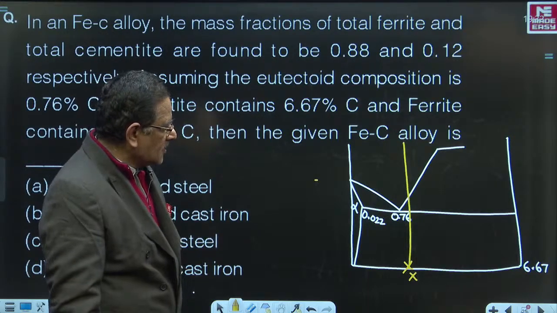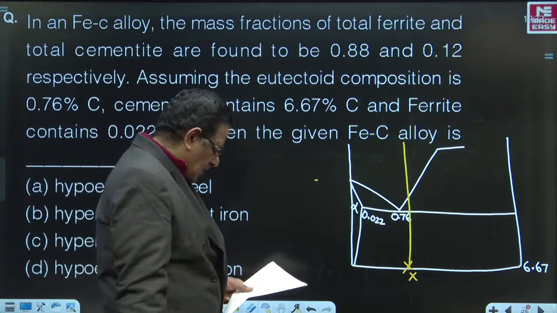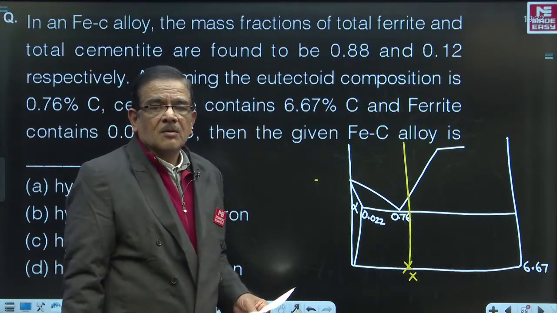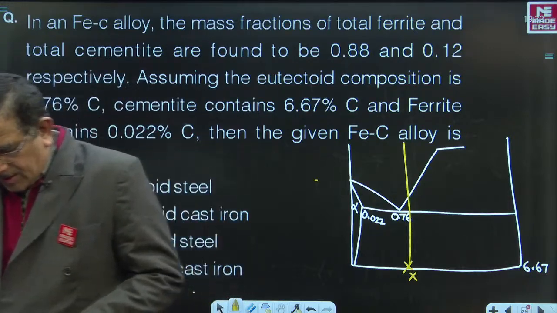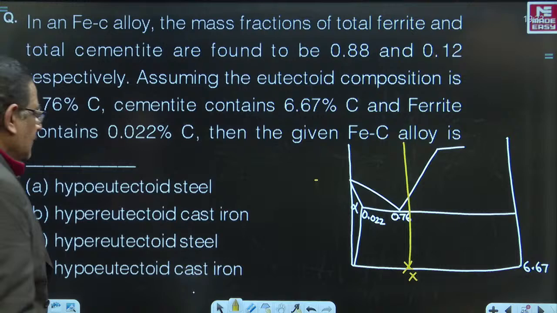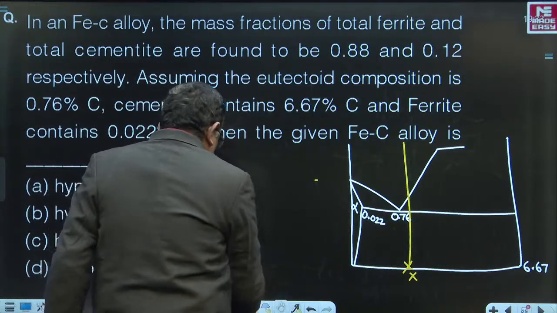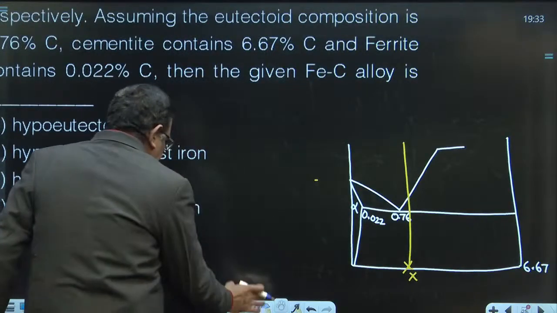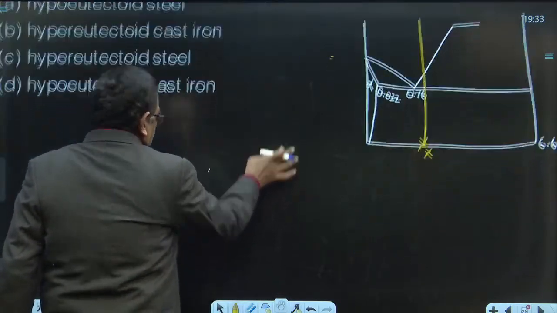Then a statement is given. Mass fraction of total ferrite is 0.88 and mass fraction of total cementite is 0.12 respectively. Right? Now, use this and then try to solve. Let me try to shift it to here. Yes.